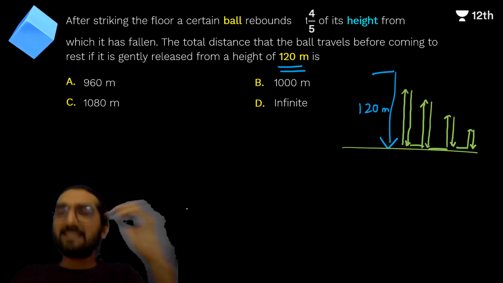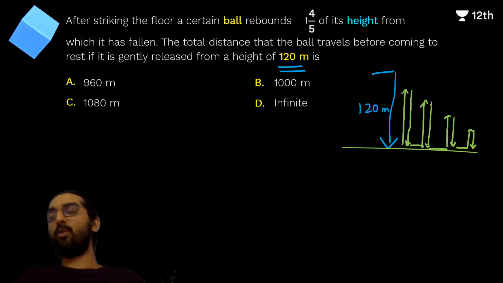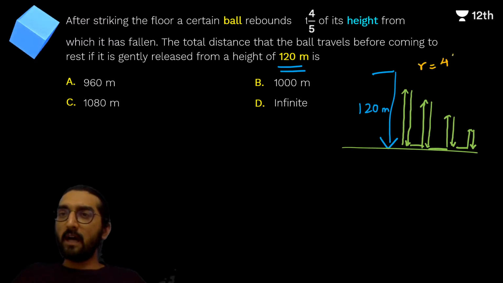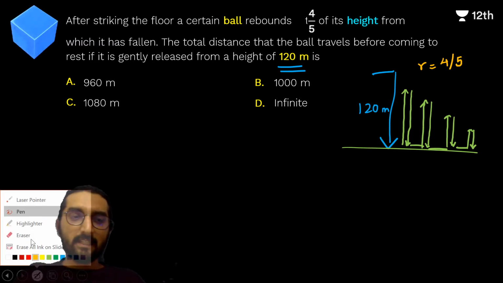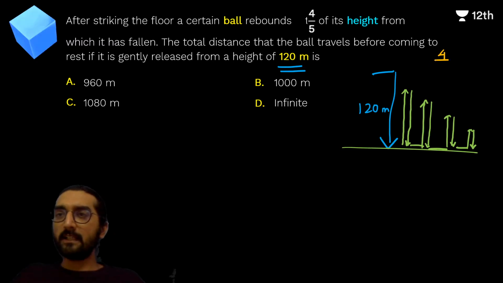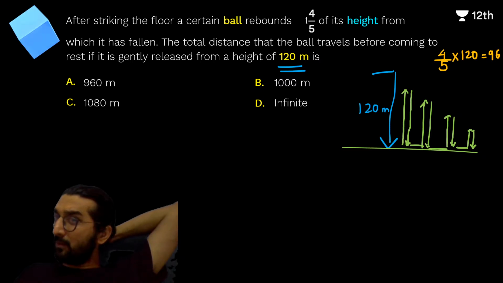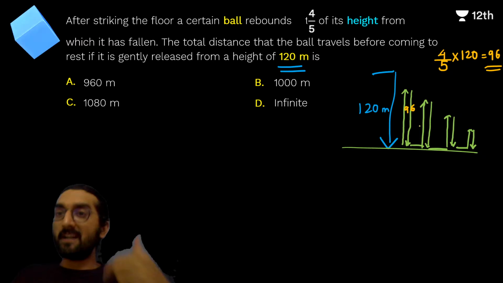So the total distance that the ball travels. Now think about this, guys. We know that this is going into a geometric progression of common ratio r, right? So this first distance is 4/5 of 120. Do we understand this? So let's calculate 4/5 of 120 once. 4/5 into 120 gives us 96. Look carefully at the value: 5 into 24 is 120, 24 into 4 is 96. So this value is 96 up and down, right?